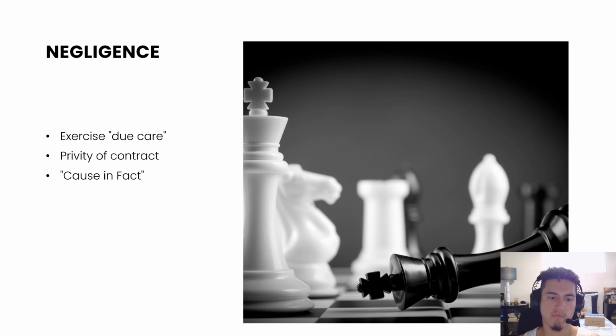Along with that is privity of contract. Privity of contract is a contractual relationship between the parties involved. Individuals outside the contract do not need to have privity to sue, meaning that if an individual was injured by a defective product, even if they are not the one who purchased the product, they can still sue for negligence.